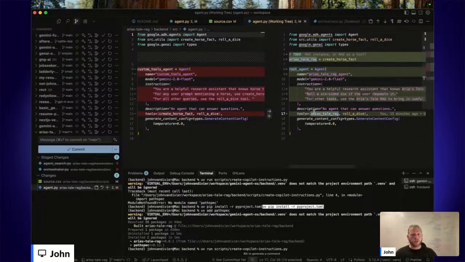There is a RAG tool, which is currently just an alias on horsefact. We'll build out the implementation later. But there's this other tool to roll a dice. And this is really nice because Aria's Tale is loosely inspired by Dungeons and Dragons and RPG games. And when you do such a game, you often want to roll a dice or roll a die. So it's convenient to have an agent with access to multiple tools, including at least these tools and potentially other tools.